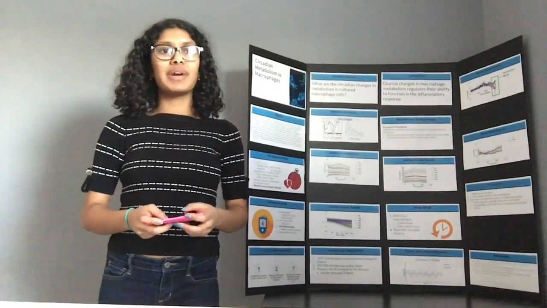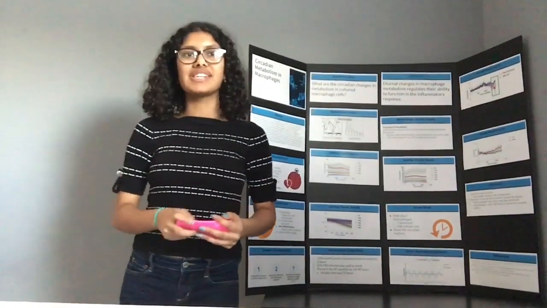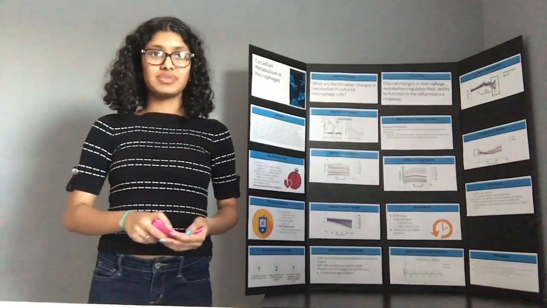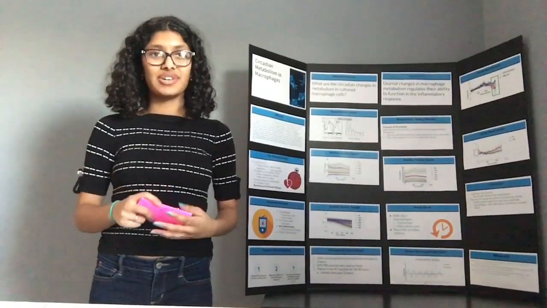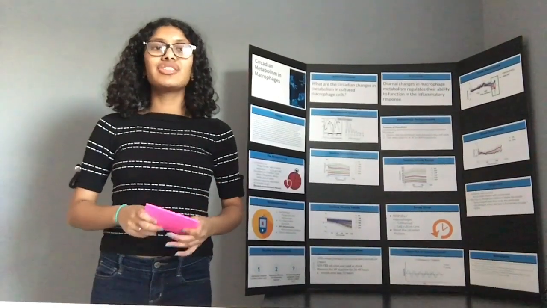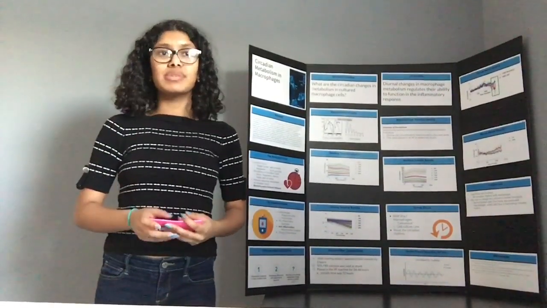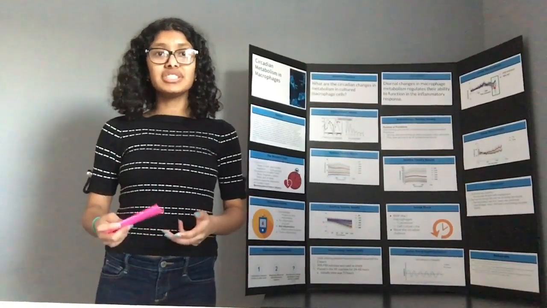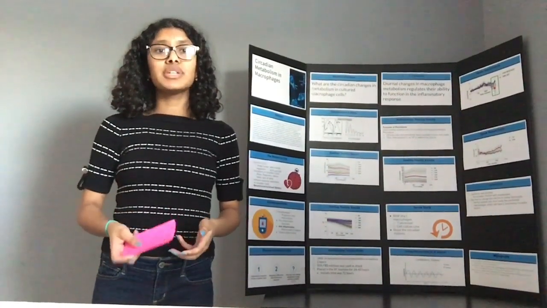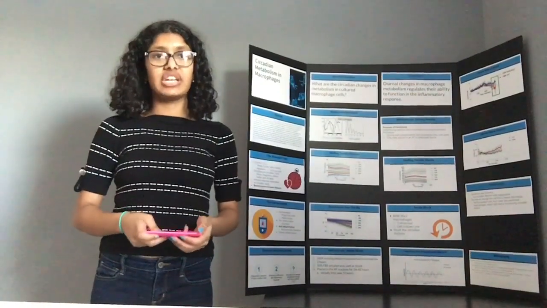I'd like to begin by discussing a commonly known process called our circadian rhythms. The most common process associated with our circadian rhythms are our rest and wake cycles, also known as our sleep cycles. The circadian rhythm is controlled by the hypothalamus in a specific region in our brain called the suprachiasmatic nucleus. In addition to this, the sympathetic nervous system also plays a crucial role in the regulation of circadian rhythms.